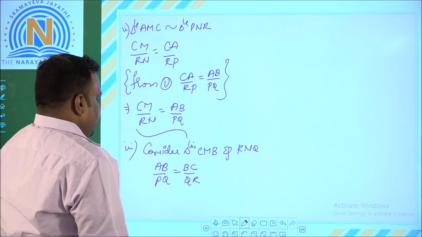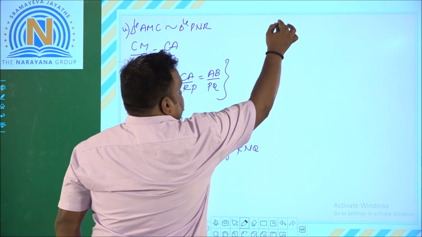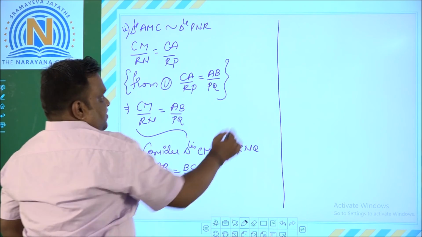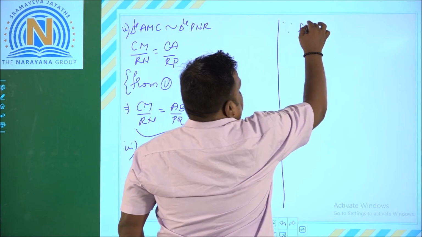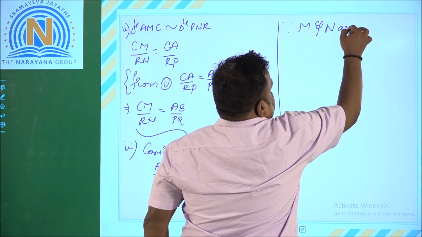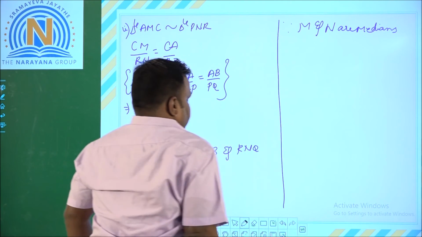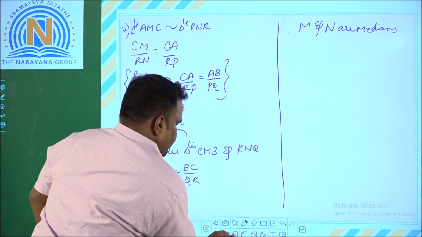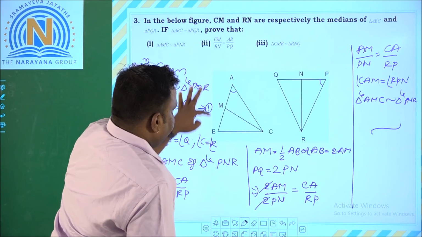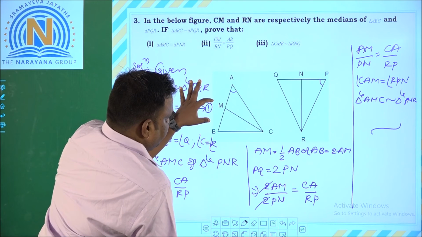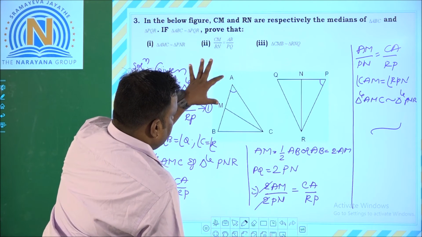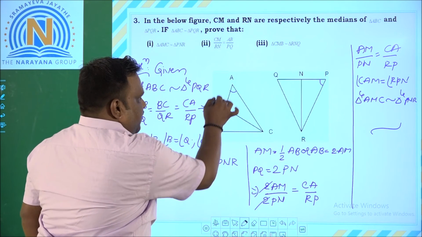And next, since M and N are medians of the triangle, therefore MB is half of AB.